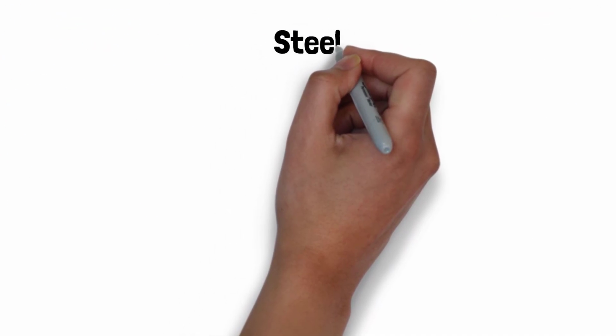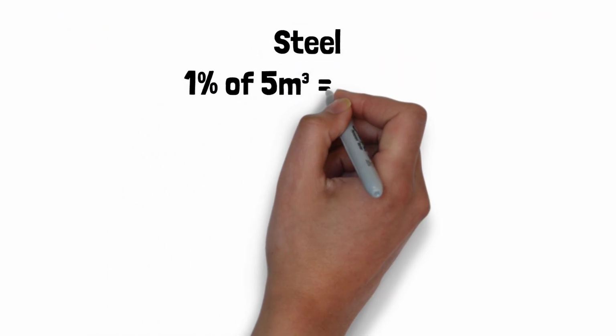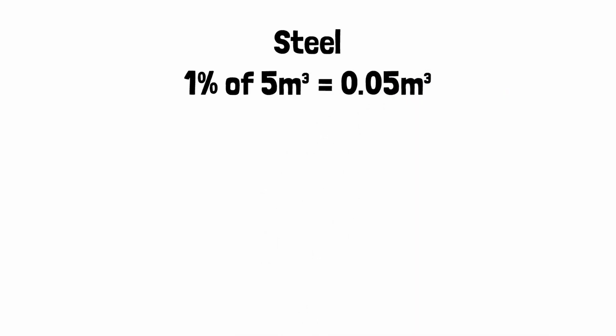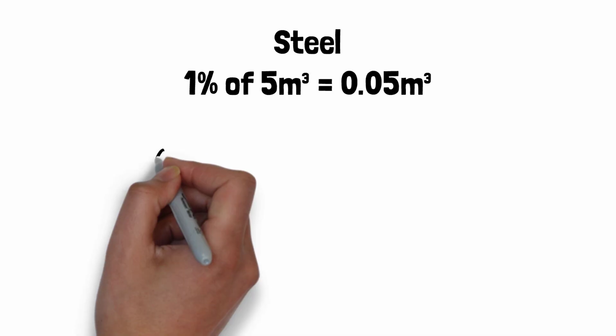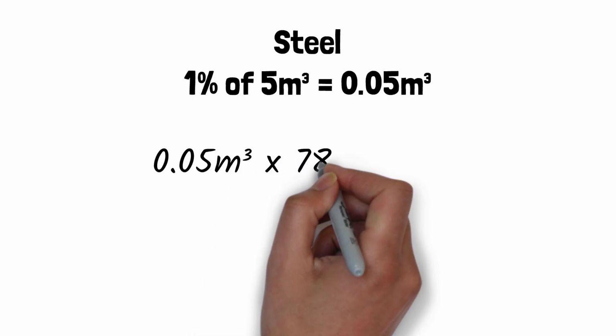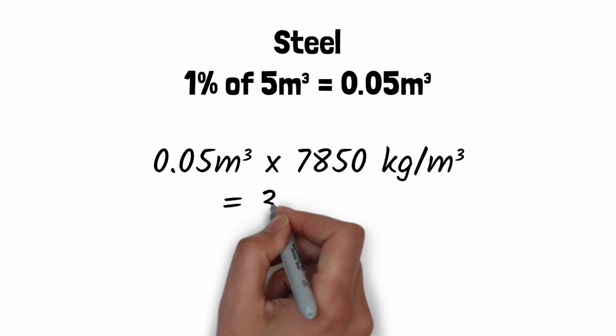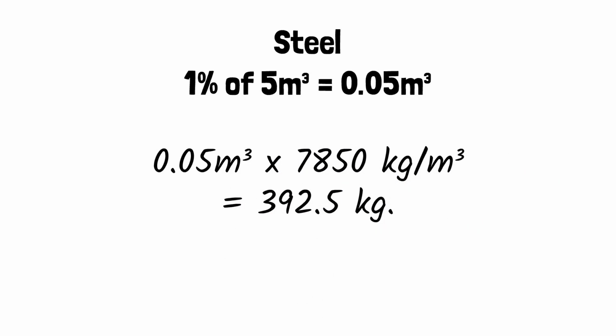For steel, it's usually about 1% of the total concrete volume. 1% of 5 cubic meters is 0.05 cubic meters of steel. Since steel weighs 7,850 kilograms per cubic meter, we get 392.5 kilograms of steel. So to sum it up, for a 5 cubic meter slab with an M20 mix ratio,